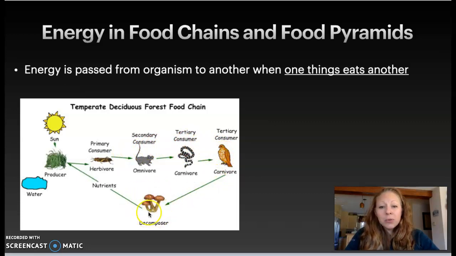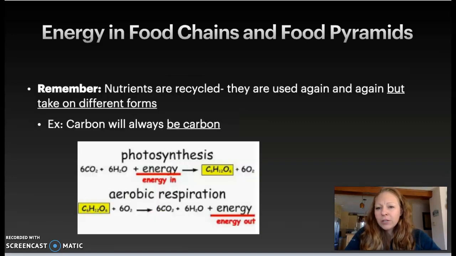We're going to talk about decomposers next time. They play a very important role in food chains and in food webs. But today we're just talking about energy. And if we're talking about decomposers, that's something I would want to talk about with nutrients. But today we're talking about energy.